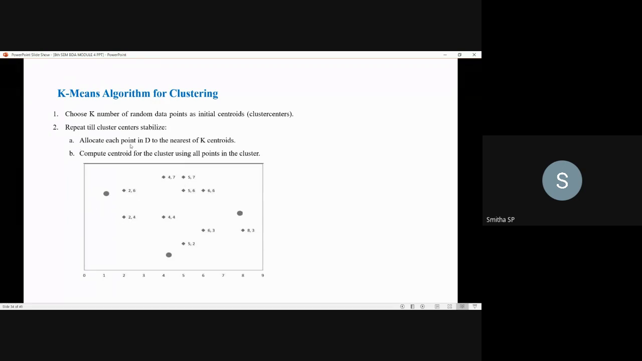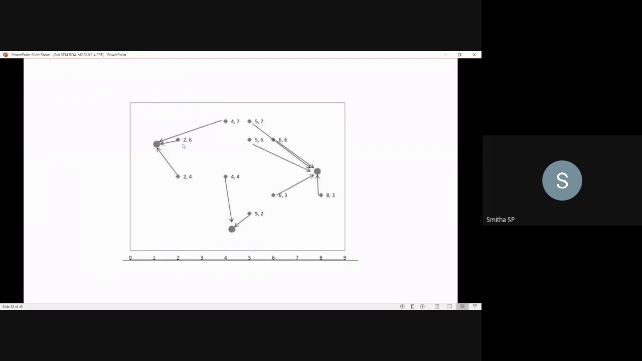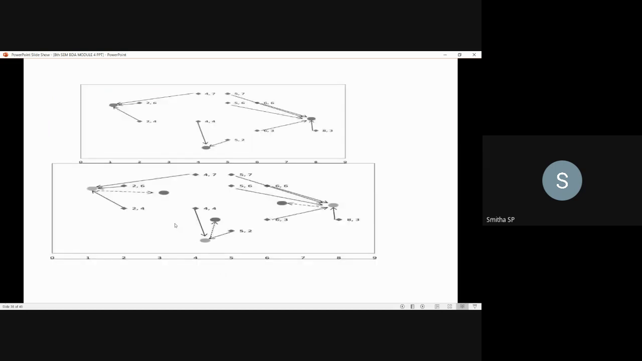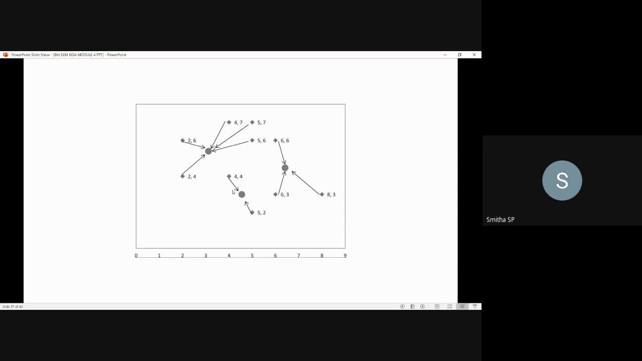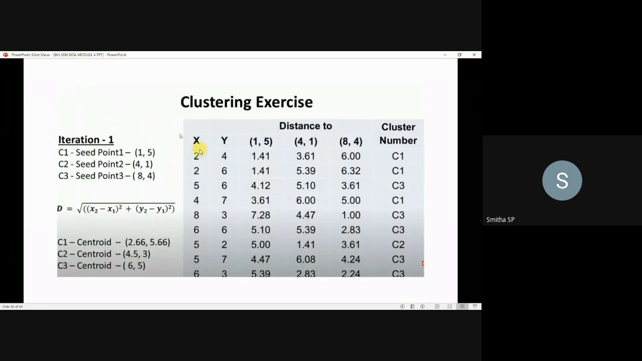Allocate each point in D to the nearest of the k centroids. Then compute the centroid for the cluster using all points in the cluster. So this is what I have explained now. Next, as I said, you will have the movement of data points to the clusters. So if you identify the distance for this with respect to this one, then you can move those data points. Then you will go for further grouping likewise, until you notice that there is no further movement of the data points. So we'll take one example.